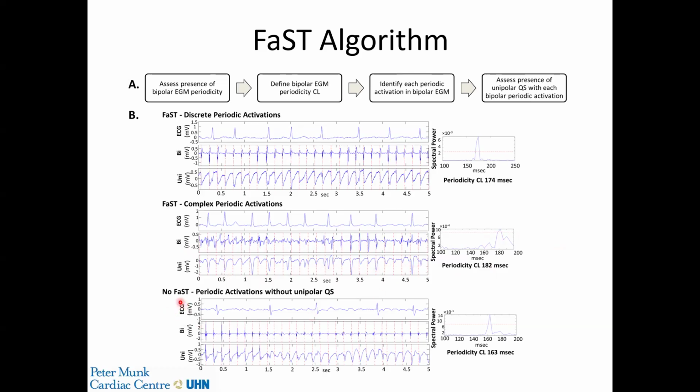The last example is the lack of a FAST site, where there are periodic activations in the bipolar electrogram. But then if you look at the unipolar electrogram, we do not see sustained QS morphologies. Here you see RSs, which then transition to QSs. This would not be classified as a FAST site according to our algorithm.